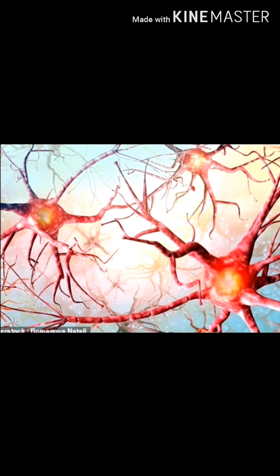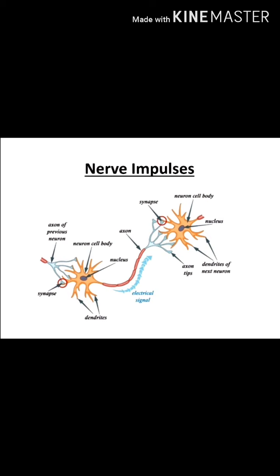The information acquired at the dendrite tip of a neuron causes a chemical reaction, and that produces an electric impulse. The impulse travels from the dendrite of a sensory neuron to its cell body and then along the axon to its end. At the end of the axon the electrical impulse causes the release of some chemicals, and these chemicals are called neurotransmitters. So what are neurotransmitters?